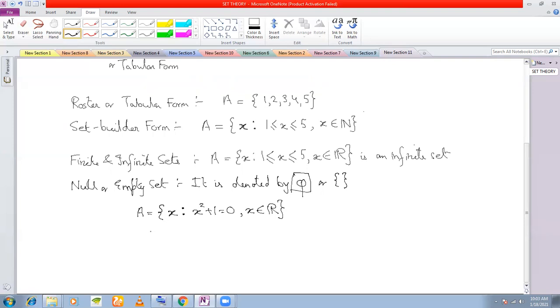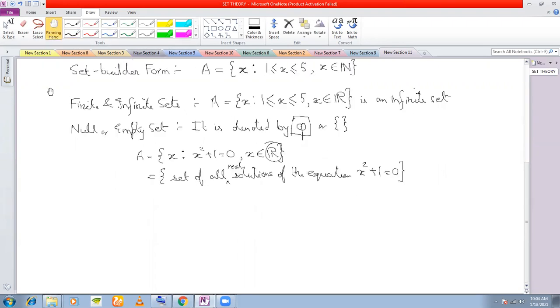See, this set is actually the set of all solutions or roots of the equation, in fact, real solutions of the equation x square plus 1 is equal to 0. Now, can you tell me, will this equation give you any real roots? Because the definition of x is real numbers, right? But x square plus 1, will it give you any real root?